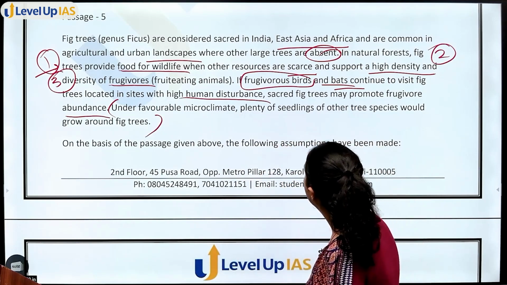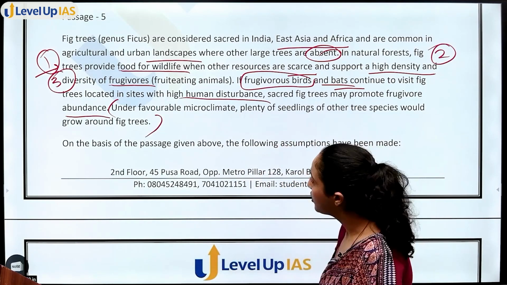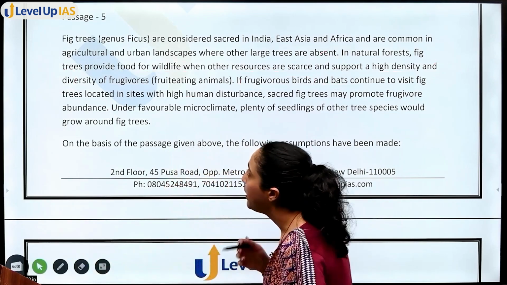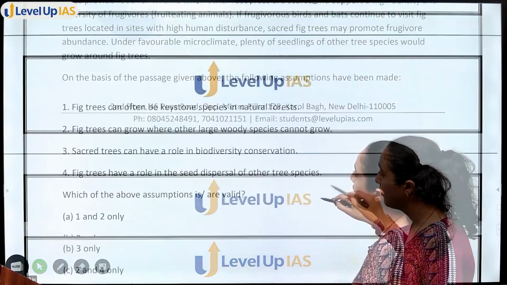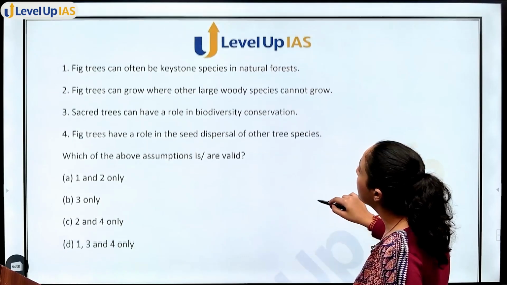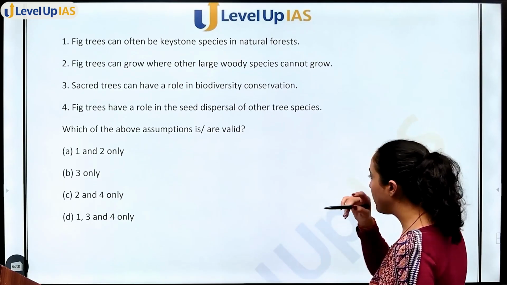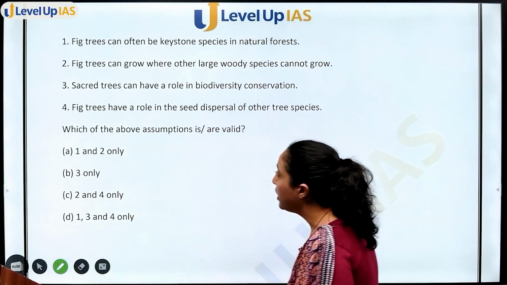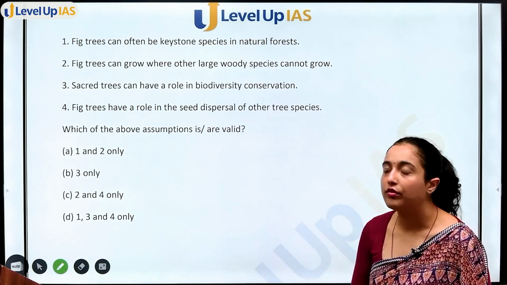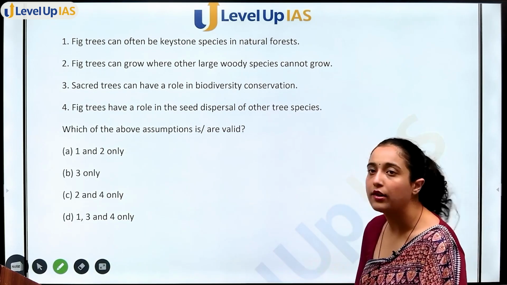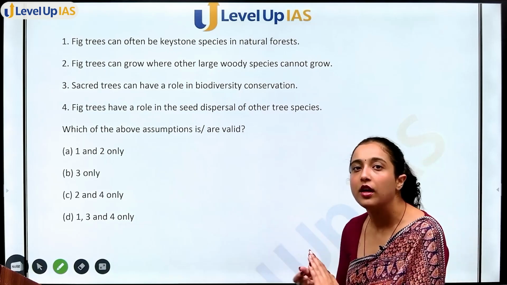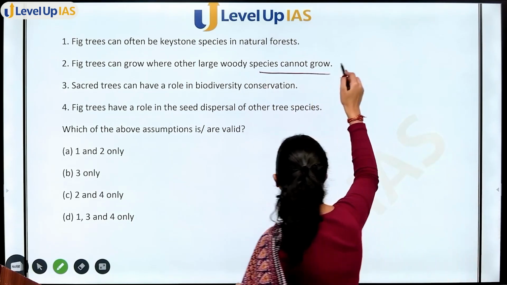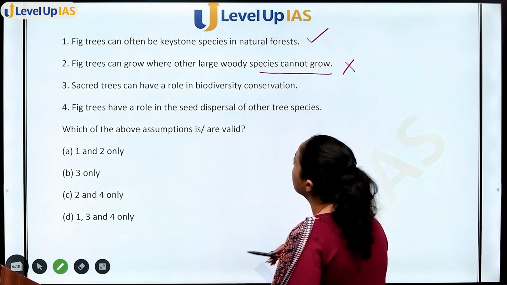On the basis of the passage, the following assumptions have been made. So in the complete passage, we are only talking about benefits of fig trees. Fig trees can grow where other large woody species cannot grow. Again, we have read that fig trees can grow where other large species are absent, but it is not that other species cannot grow there. So again, this will not be one of the answers.